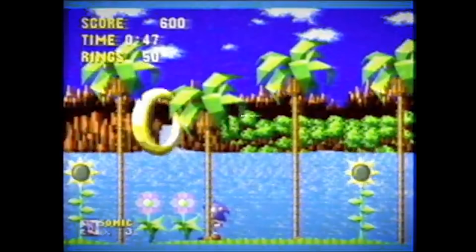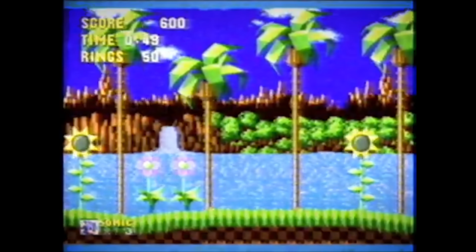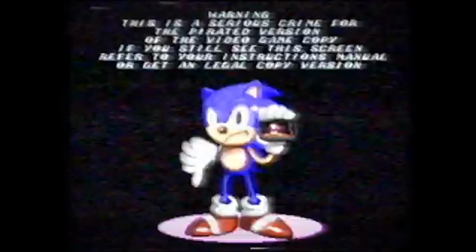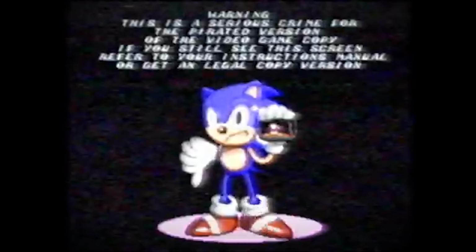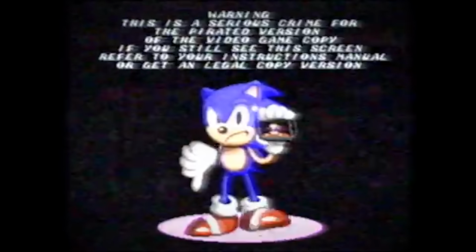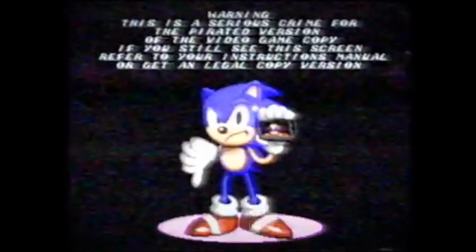As soon as Sonic jumps into it, the game glitches, and the player is transported to a screen with a black background and a message discouraging the use of pirated software. Below, a frowning Sonic gives the player a thumbs down while holding a game cartridge featuring Dr. Robotnik in the other hand.